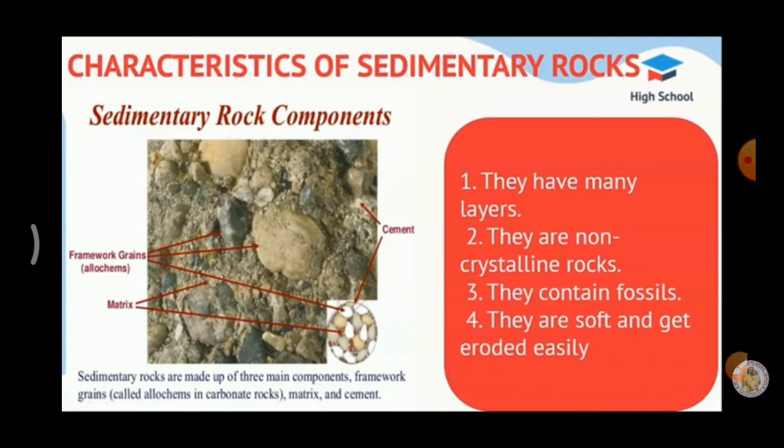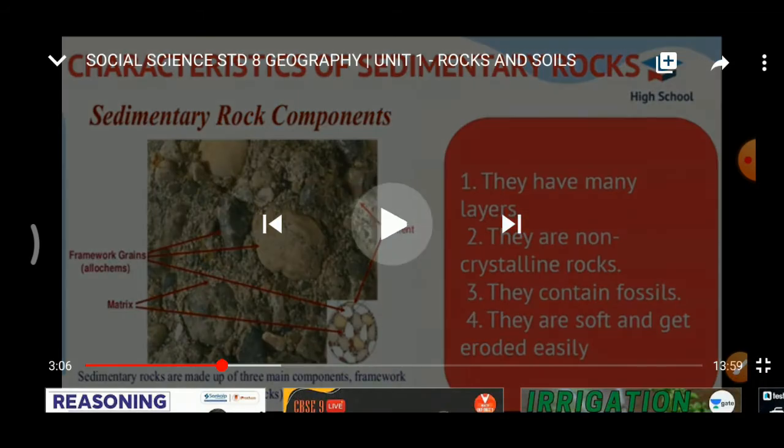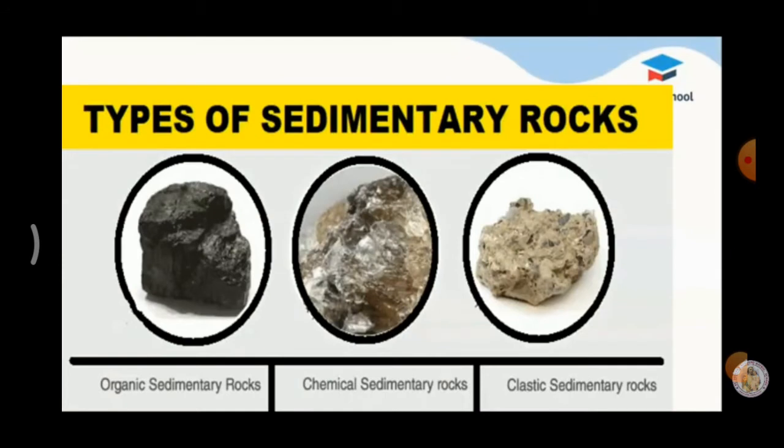Boys, we have already seen about the characteristics of igneous rocks. What is the first point of the characteristics of the igneous rocks? The igneous rocks are very hard. Okay. Hard rocks. But sedimentary rocks are very soft rocks. So, these rocks are soft, so they can erode easily.